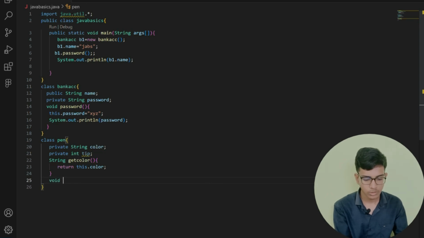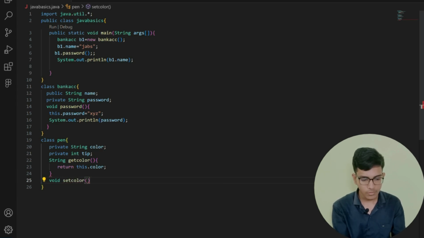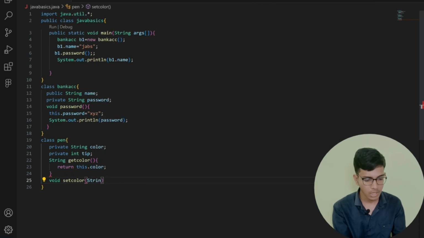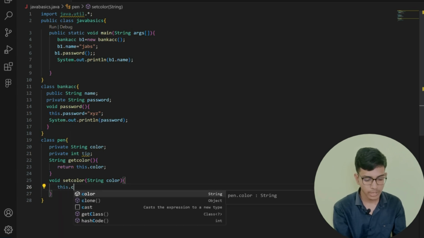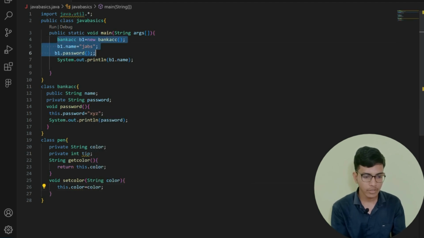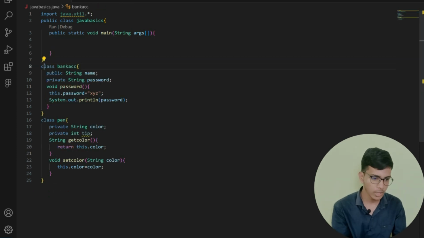After it I am going to create my function void setColor. In this I am taking a parameter, that is string color. In this I am putting the values, this dot color is equal to whatever color I got. I am going to assign that to my property, that is the string color attribute, right? So that's all. And in the main function I am going to comment out all this.